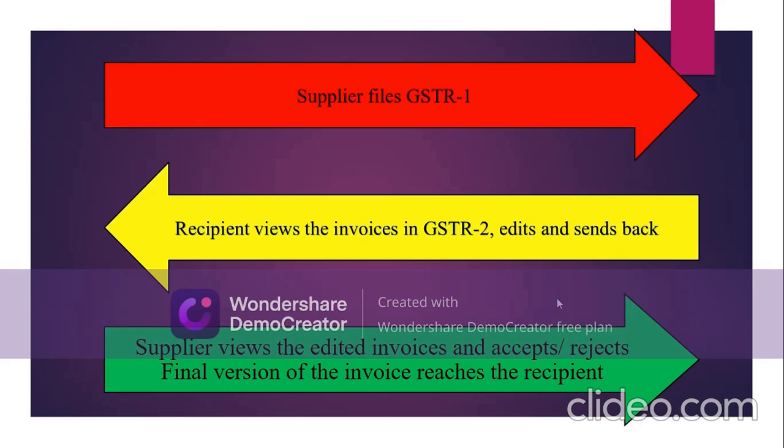The recipient views the invoices, edits them, and sends them back in case he finds any discrepancy. These edited invoices are then made available to the supplier in GSTR 1A, where he may either accept or reject these invoices. In case he accepts these invoices, corresponding changes are made in GSTR 1 as well.